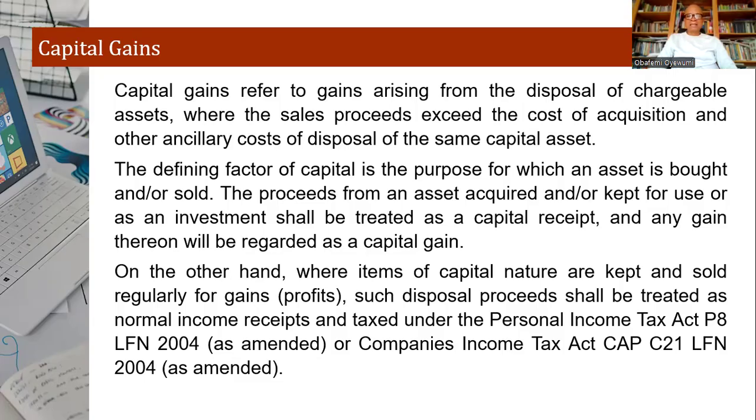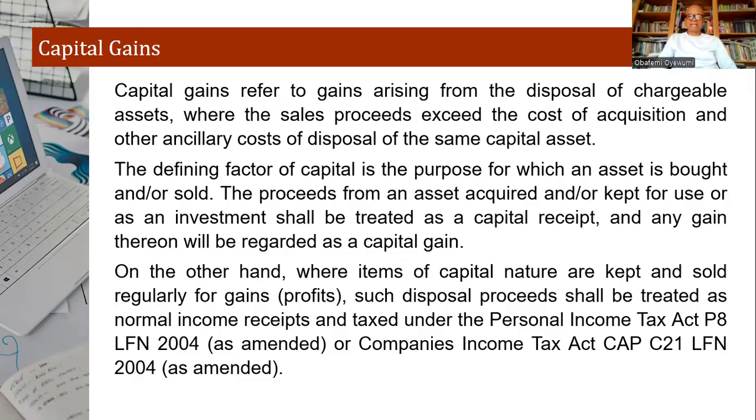What is key is that if it's a qualifying capital expenditure used for the purpose of generating income, then you're going to be talking about gains. But if it is something that you deal in and sell, if those are your trading stock items, your inventory, for example, if you sell computers, whatever you sell is not going to be counted as a gain, but rather as a profit. And that will be subjected to either personal income tax or company income tax, as the case may be. All right, so let's talk about capital gains tax.